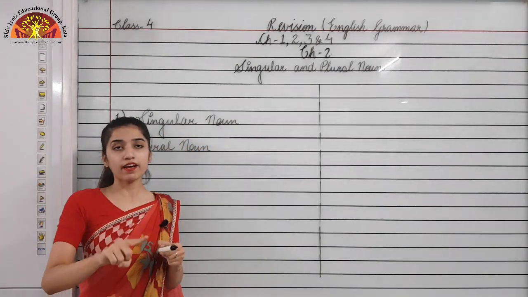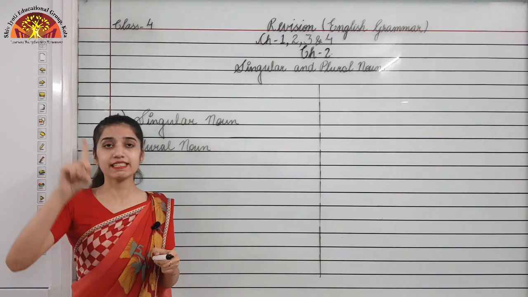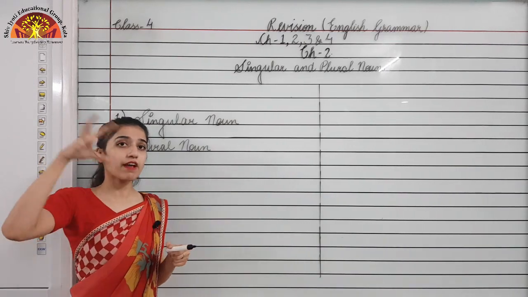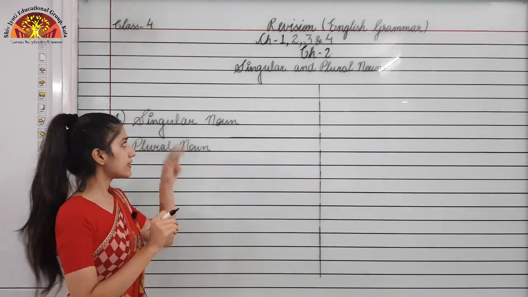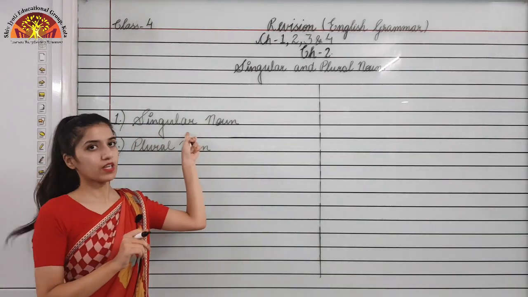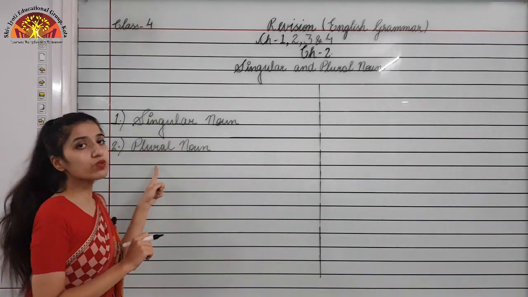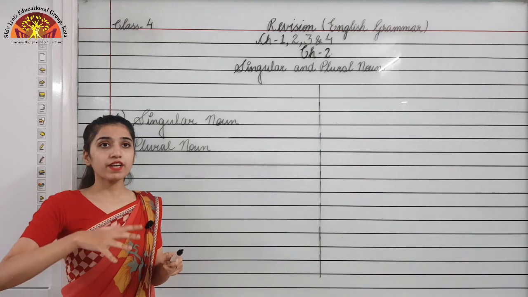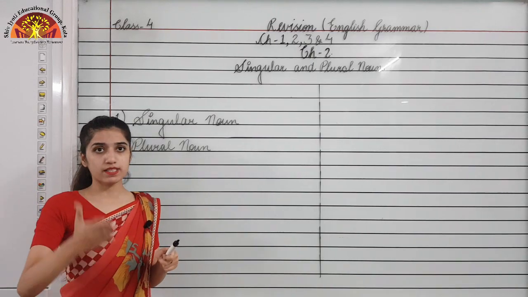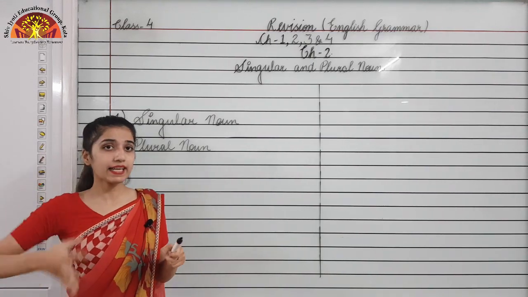Singular means when we are referring to one person, place, animal or thing, that noun would be a singular noun. But when I talk about plural noun, it refers to more than one person, place, animal or thing.